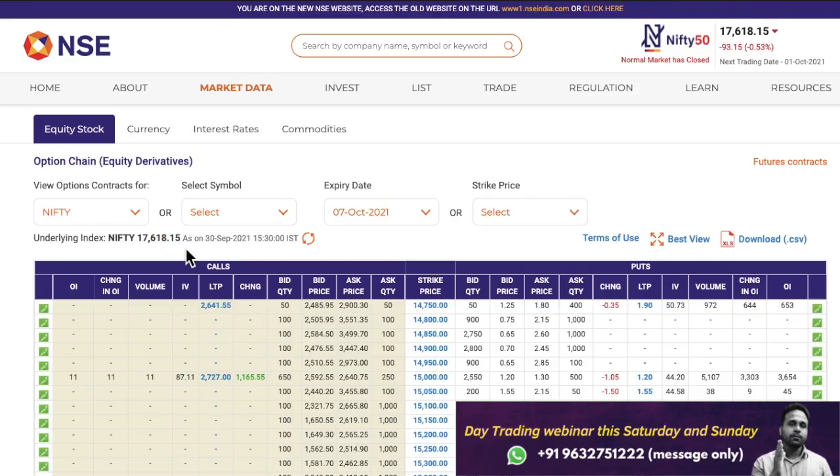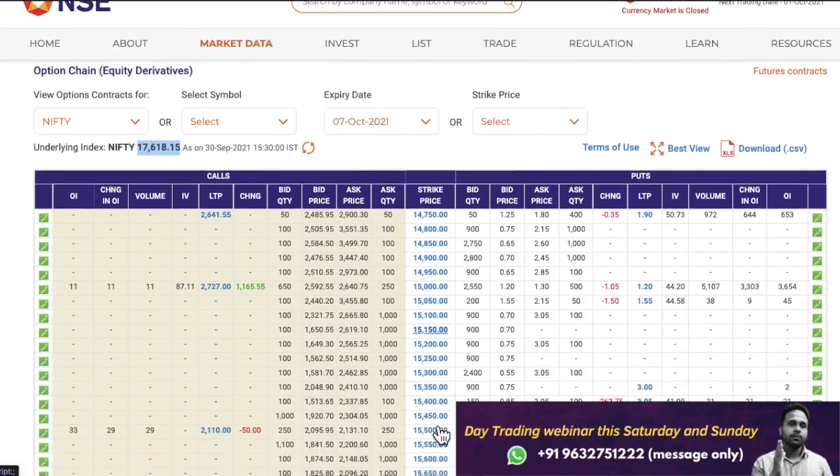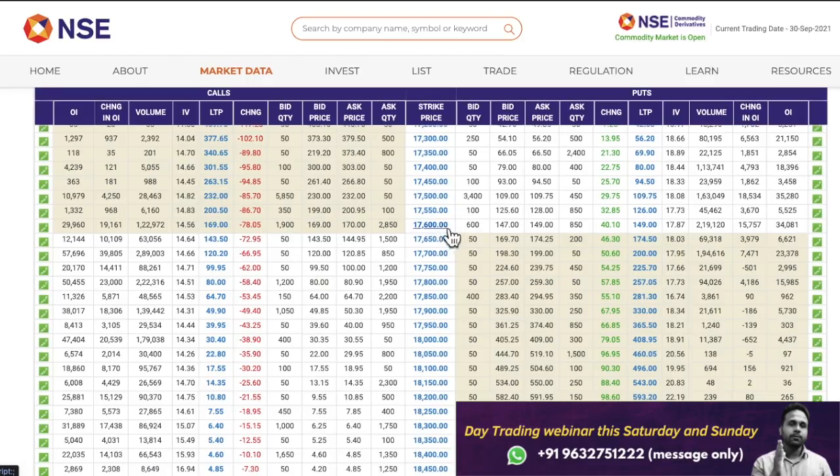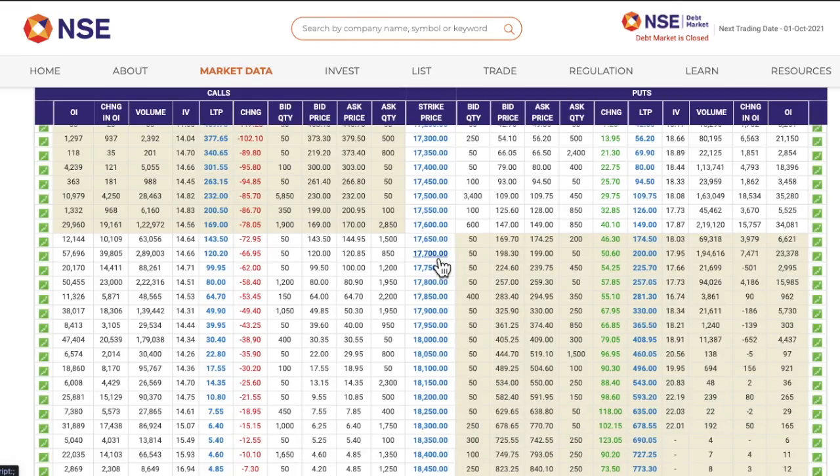Now what is the closest strike price to Nifty's current closing price? It is 17,600. So the 17,600, I will choose this as the at the money strike price, and I will choose one out of the money strike price which is 17,500, and then I will choose one in the money strike price which is 17,700, and see which strike price, if I choose, I will get the best results.